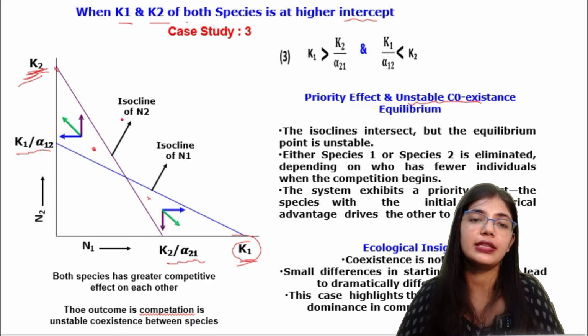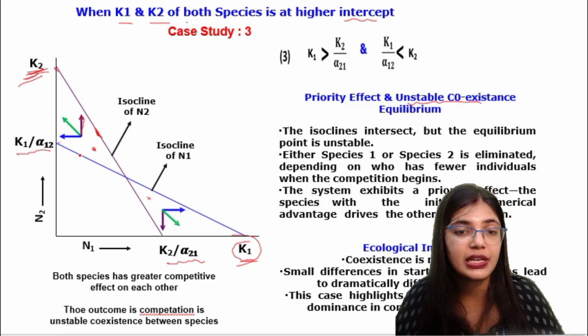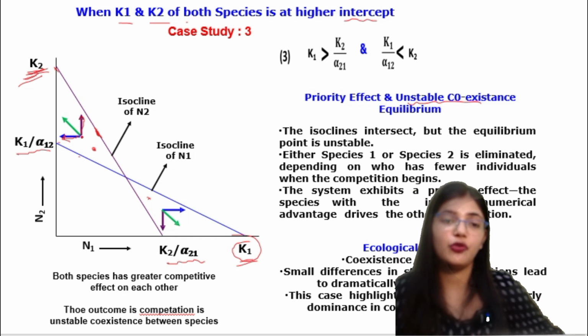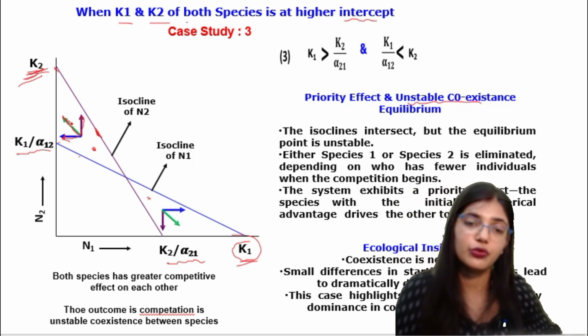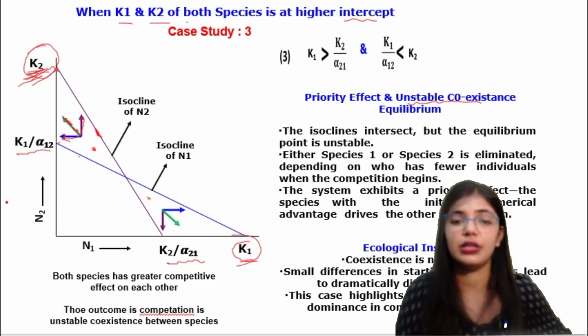So in this case you can see that for species 2 the point is below the isocline, that is, it is going to increase, and for species 1 it is above the isocline, that is, it is going to decrease, or it will be towards the opposite direction. So from here the resultant which is going to show is for K2. So it is telling that K2 is winning.